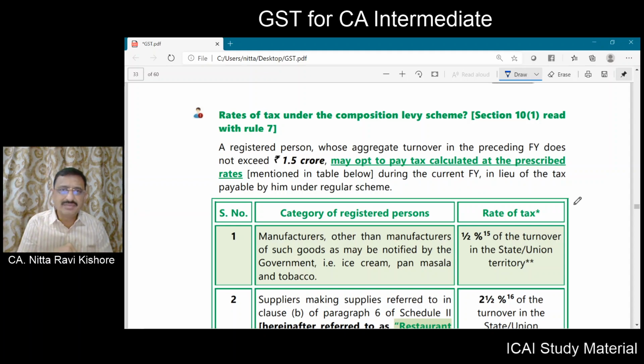For any other persons other than manufacturers and hotel industry it is half a percent. So in total it will be 2.5%, 1%, and half a percent.